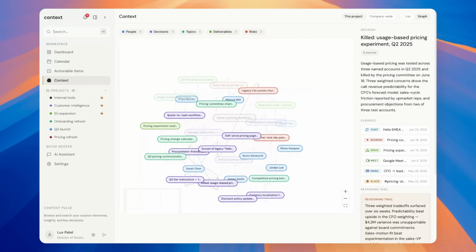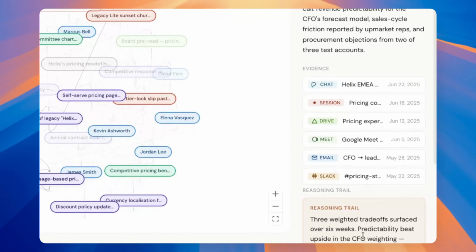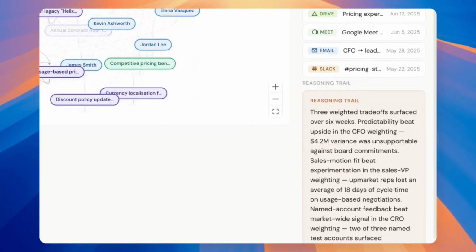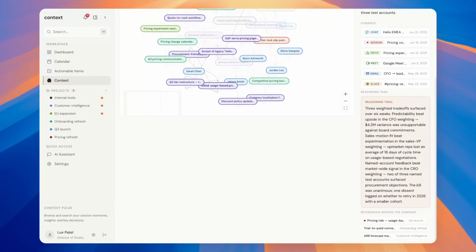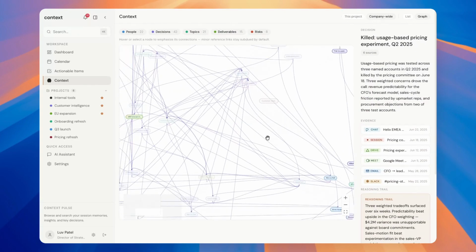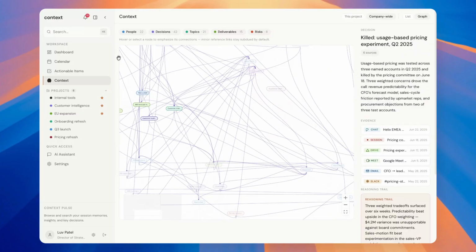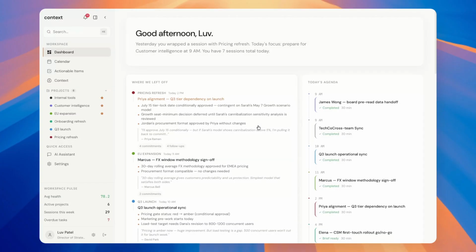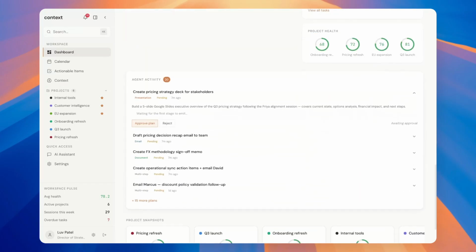We don't just store this. We build the reasoning trail. What needs to be surfaced across the company, why it matters. A company-wide graph of how every item connects to every other. Now, the agent activity layer, the most important part of what we're building.